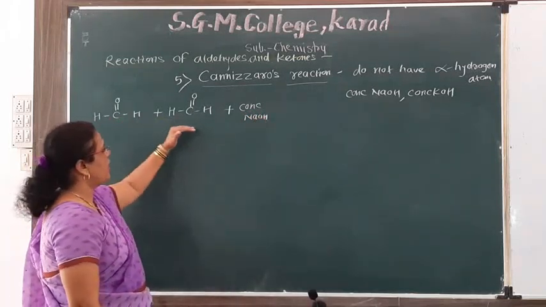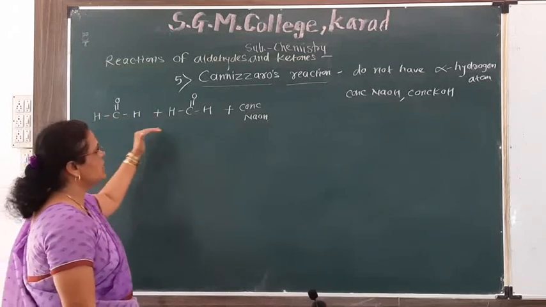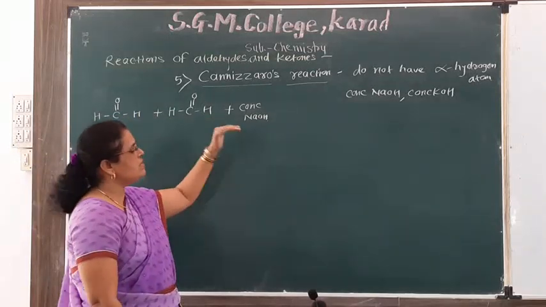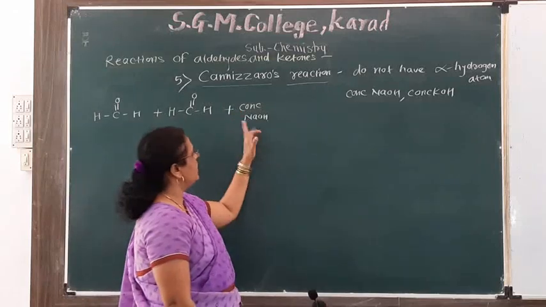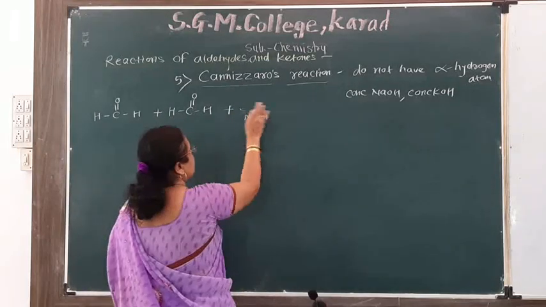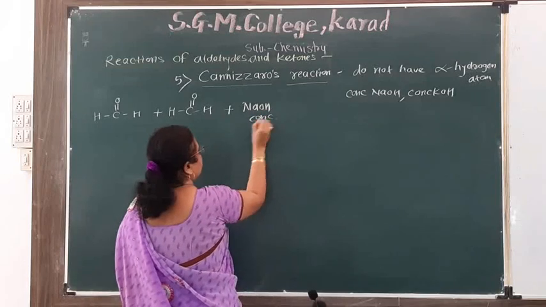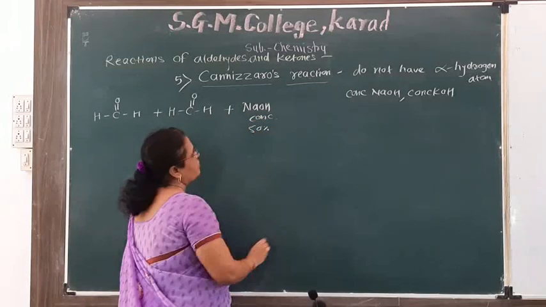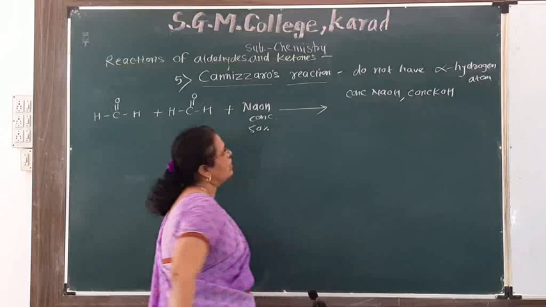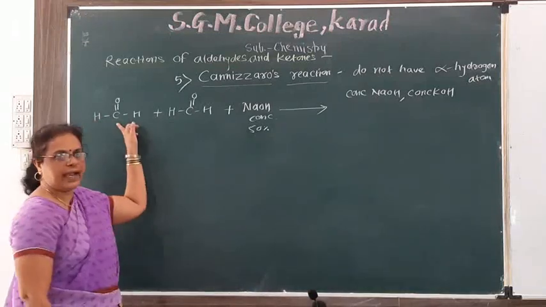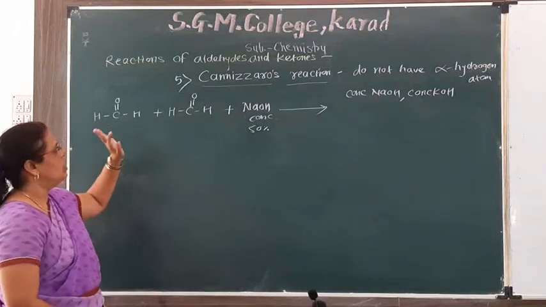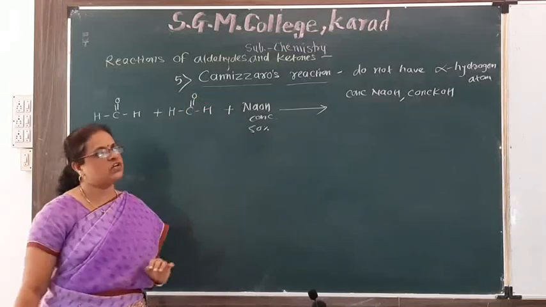Two molecules of aldehyde react with each other in presence of base. Formaldehyde does not have alpha hydrogen atom, therefore it undergoes Cannizzaro reaction.